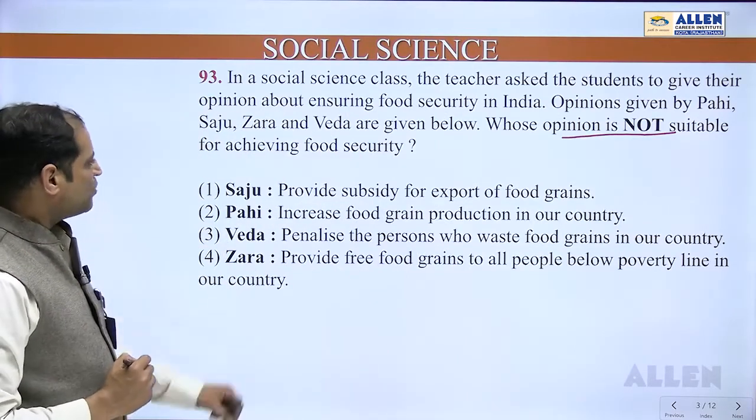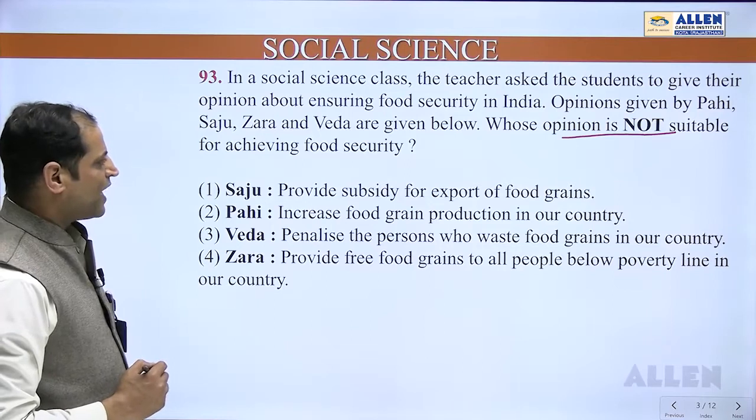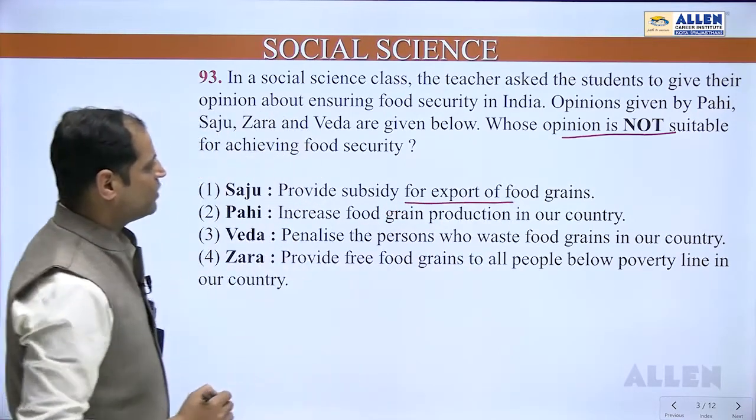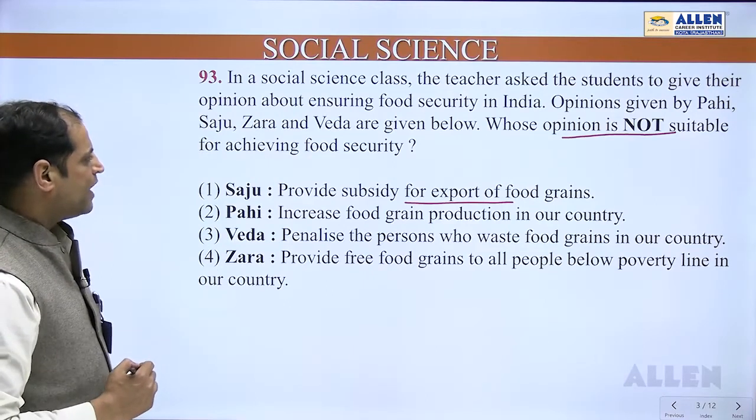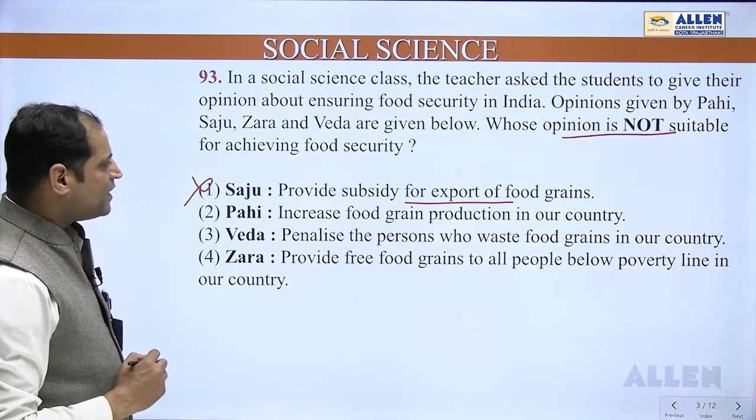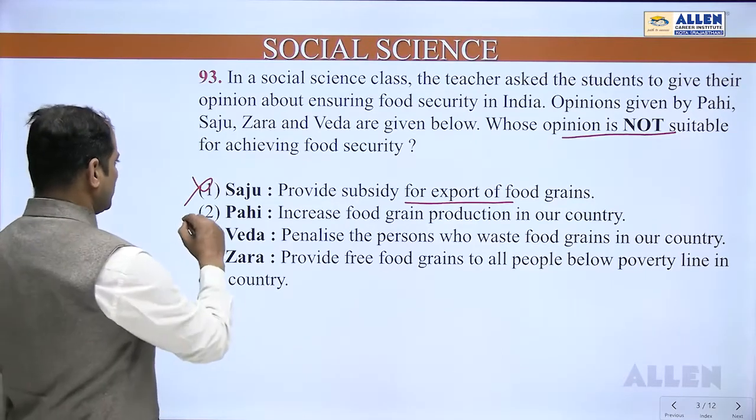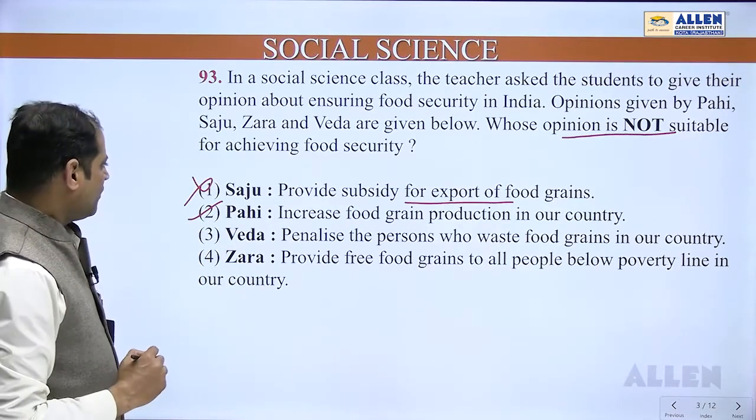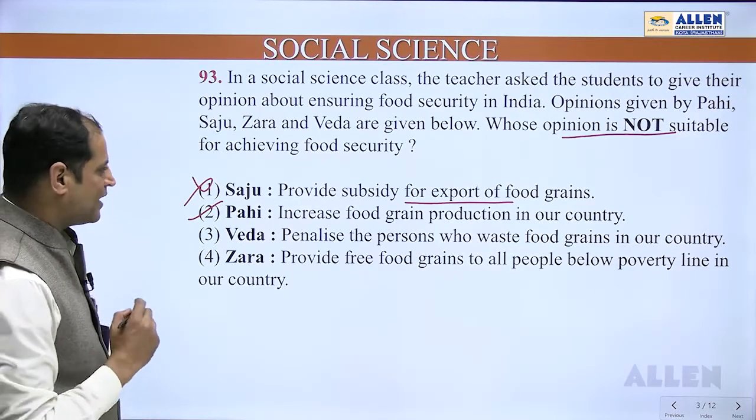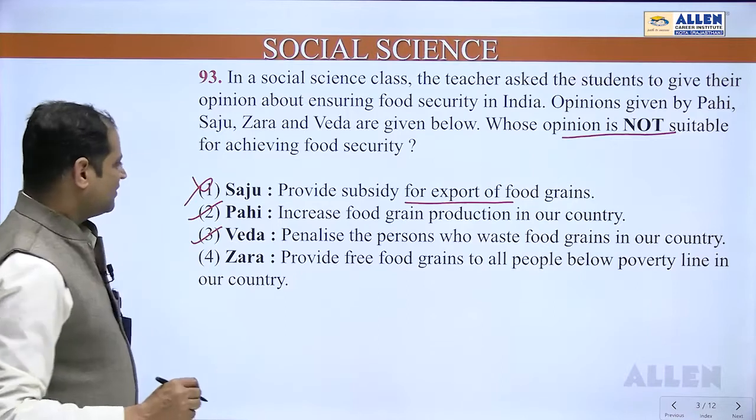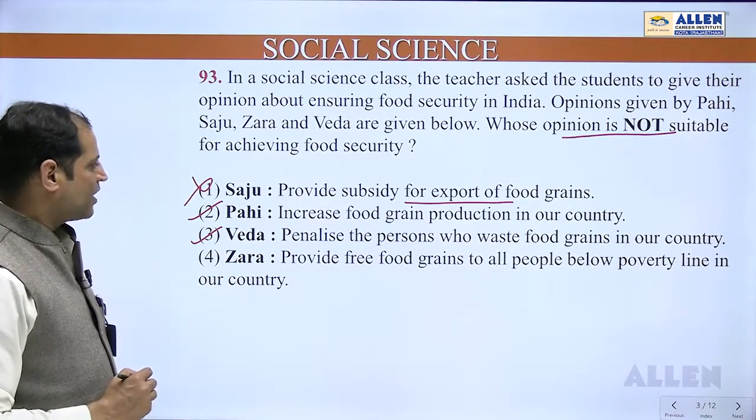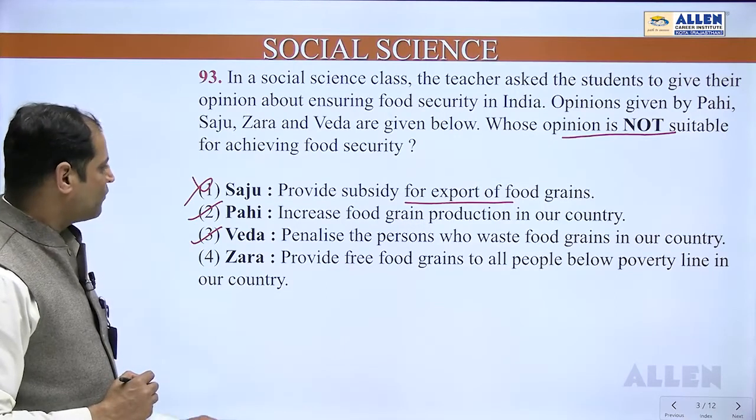Okay. Saju says provide subsidy for export of food grains. Why export of food grains? We have to ensure food security to Indian people. This one is incorrect. Pahi says increase food grain production in our country. Obviously that will lead to food security. Ved says penalize the person who wastes food grains in our country. That is an innovative idea. I think this should be followed sincerely. Ved is also correct. That will lead to the food security.